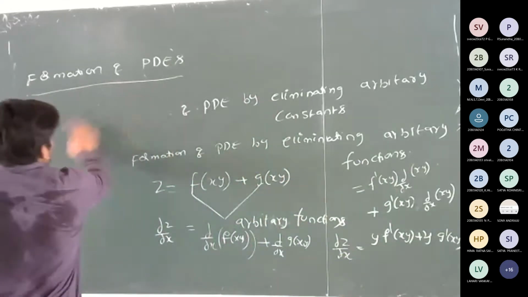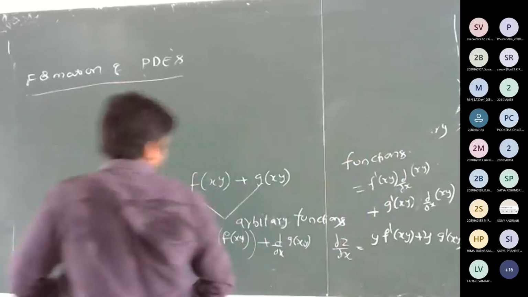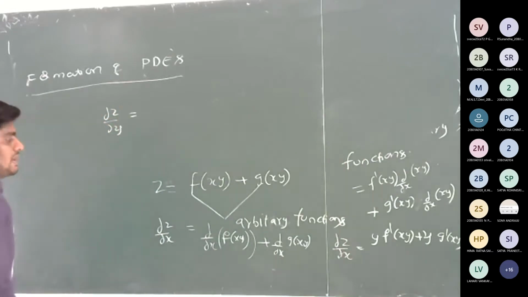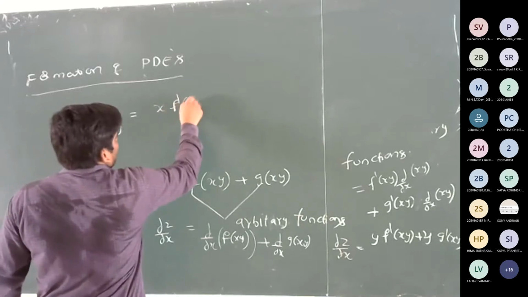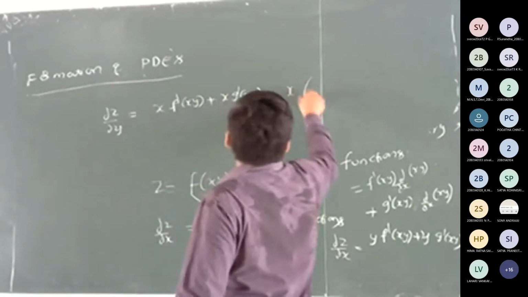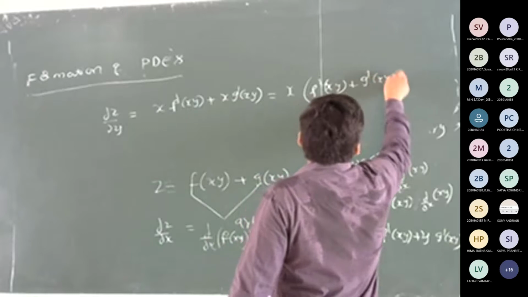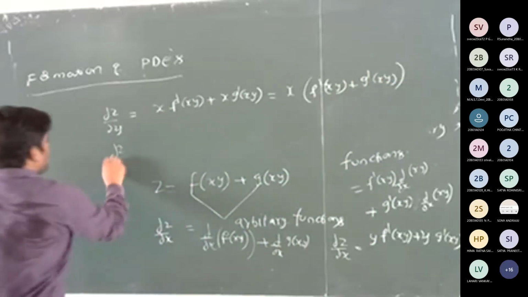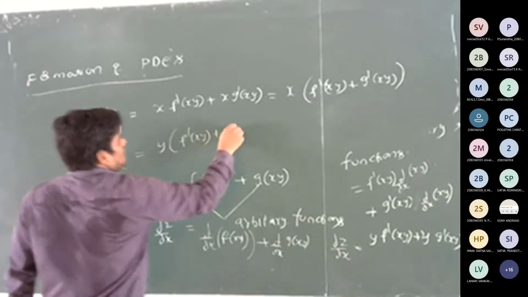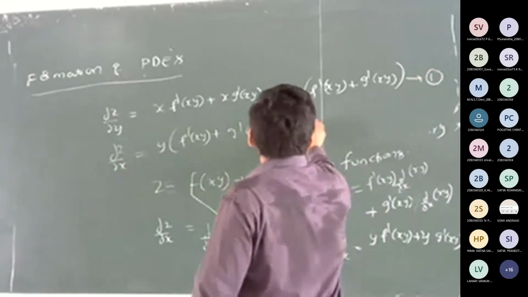So similarly, we have to calculate, we can estimate the value of dou z by dou y. Similarly, what is the value of dou z by dou y? x into f dash of xy plus x into g dash of xy. So that is equal to x into f dash xy plus g dash xy. And dou z by dou x is y into f dash xy plus g dash xy. So I consider it as equation number 1 and this as equation number 2.